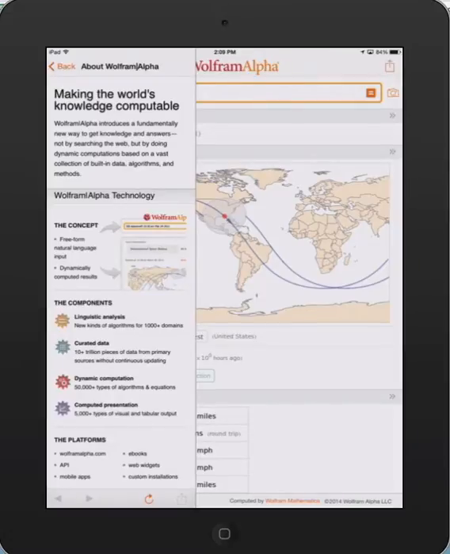So when you get this app, if you haven't tried it yet, it's full of all kinds of different information. It's really interesting. I know a lot of people think of it as just for math and science, but it's got all sorts of topics in there, which I will show you.